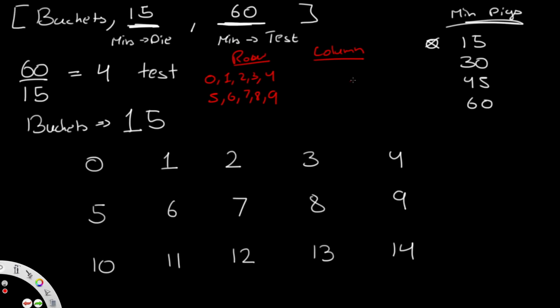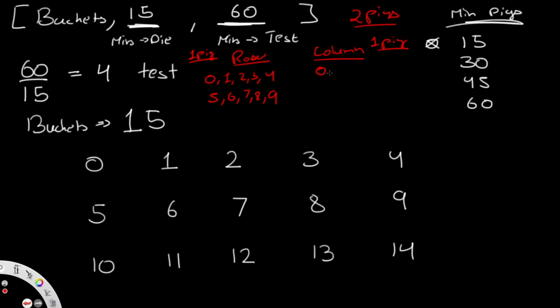Now, how exactly do we find our column? For the column, we could use that same pig after checking for the row and use it for the column. But that actually won't be good for us because it could possibly exceed 4 tests, and that's not good for us, right? So over here, we're going to be using one pig, and over here, we're going to be using another pig. So a total of 2 pigs are going to be used. Perfect, okay? So now we have 2 pigs, and let's just look at this. Again, this is how we're finding the row. I already showed you. Now we're talking about the column, and the approach is similar, okay?